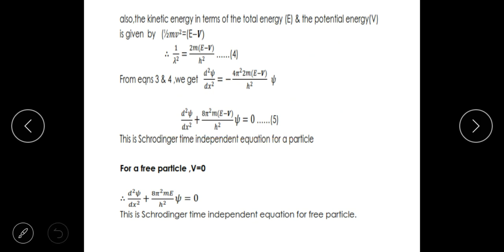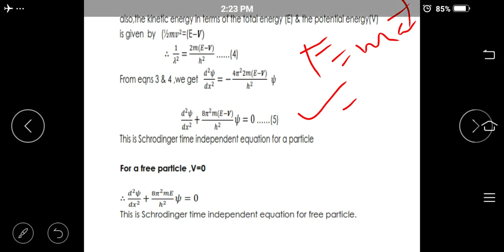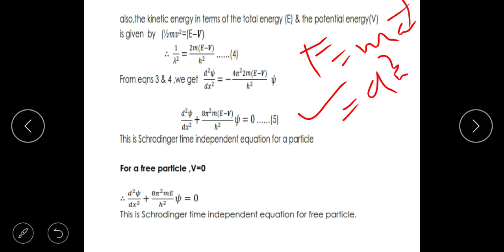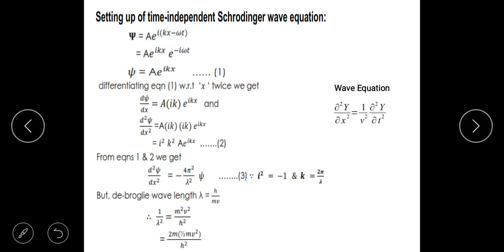What does it represent? It is the basic second order differential equation of any quantum particle. Remember, F is equal to ma is also a second order differential equation, because a is d square x divided by dt square. This is Newton's equation. The wave equation is also second order.